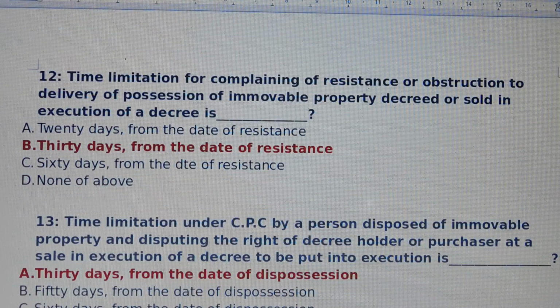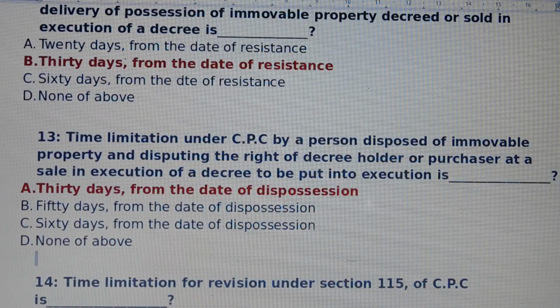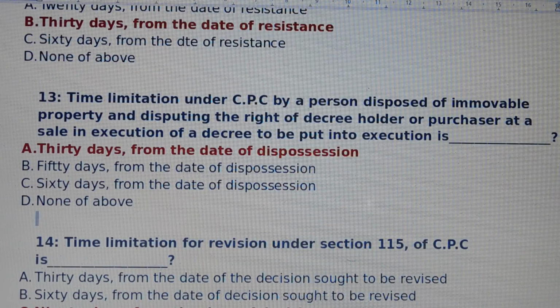Question number 12. Time limitation for complaining of resistance or obstructions to delivery of possession of immovable property decreed or sold in execution of a decree is. Answer is option number B, 30 days from the date of resistance. Question number 13. Time limitation under CPC by a person dispossessed of immovable property and disputing the right of decree holder or purchaser at a sale in execution of a decree to be put into execution is. Answer is option number A, 30 days from the date of dispossession.